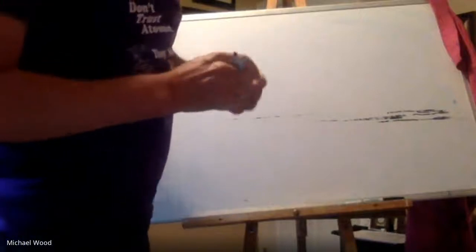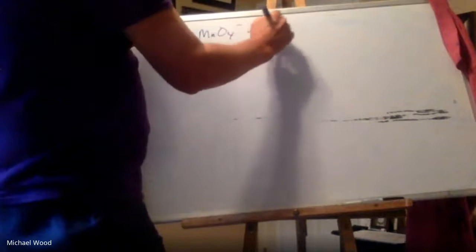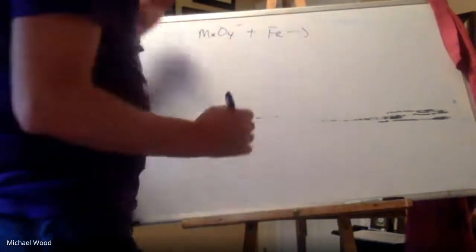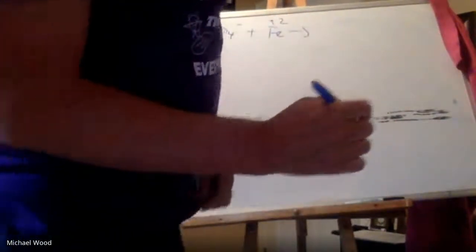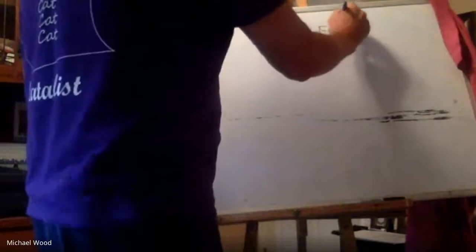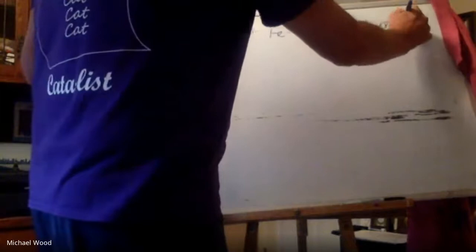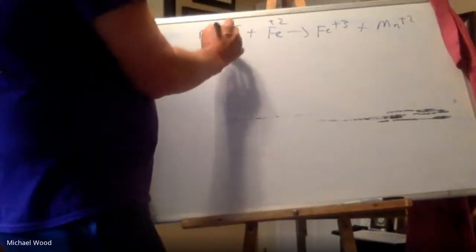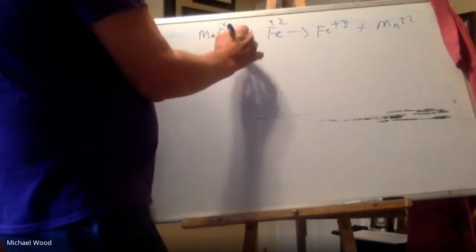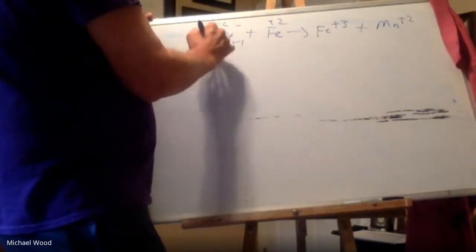Okay, so what I've got here is MnO4 minus, so permanganate ion, plus Fe 2+, and we're going to Fe 3+ plus Mn 2+. So again, what I said, the first thing we want to do is assign oxidation numbers. Well, I know oxygen's a negative 2, so that's negative 8. It needs a total negative 1, so Mn then would have to be a positive 7.